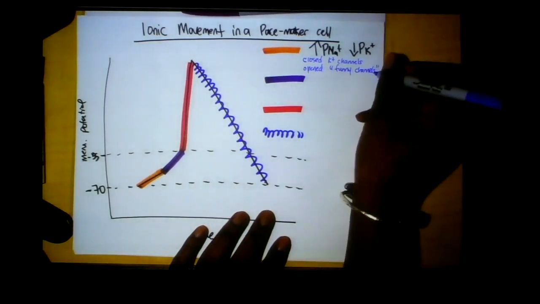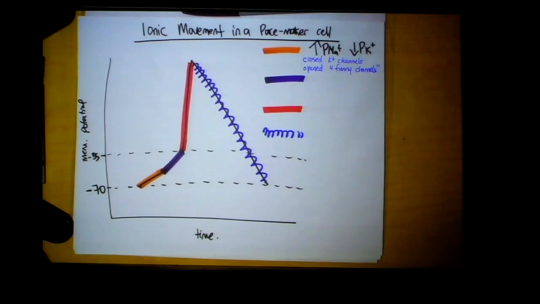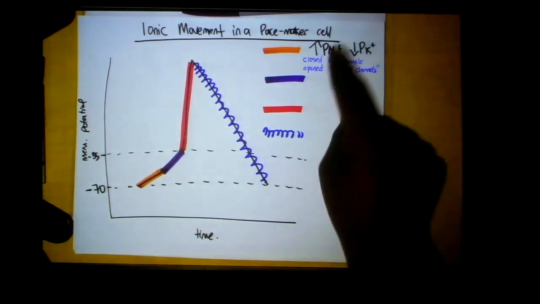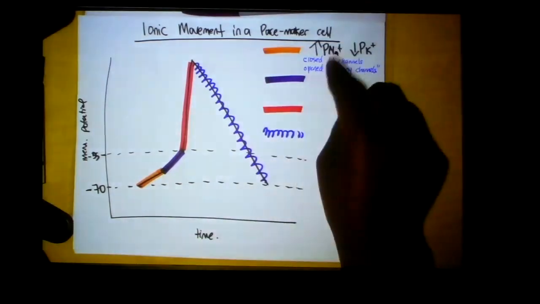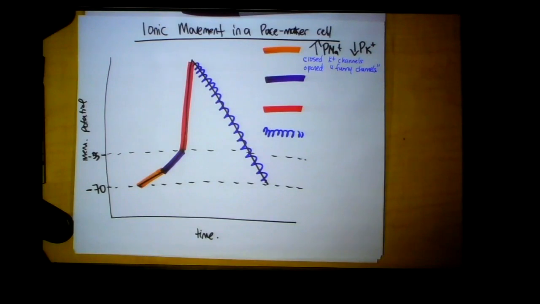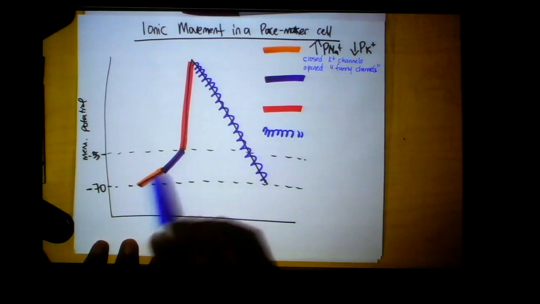Okay. Now, in terms of going deeper into a funny channel, it's allowing the movement of both sodium and potassium. But for the purposes of this class, I really want you to understand it as creating a net movement of sodium. So there's more sodium moving through a funny channel than there is potassium. And so the net effect we see here is that we increase the permeability to sodium. And because we have closed potassium channels, we decrease the permeability to potassium. Okay, and that's responsible for this initial upstroke here, right?